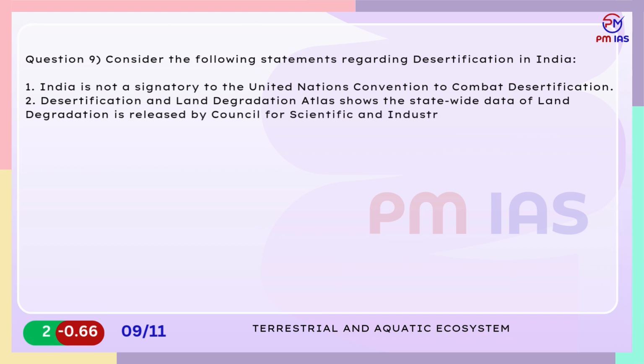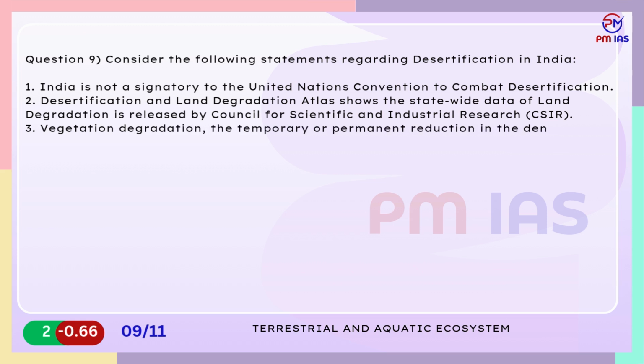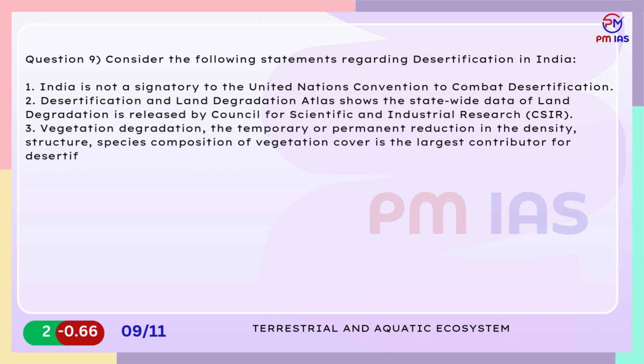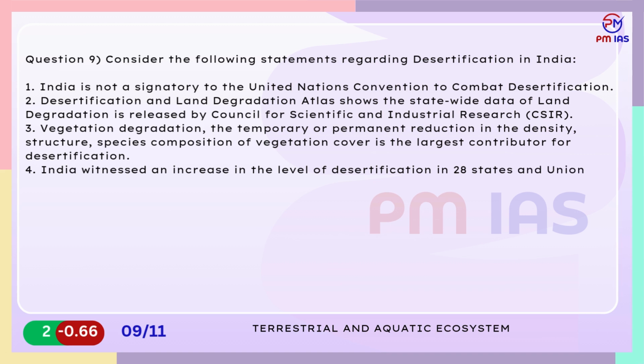3. Vegetation degradation, the temporary or permanent reduction in the density, structure, and species composition of vegetation cover, is the largest contributor to desertification. 4. India witnessed an increase in the level of desertification in 28 states and union territories between 2011-13 and 2018-19. Which of the statements given above are incorrect?